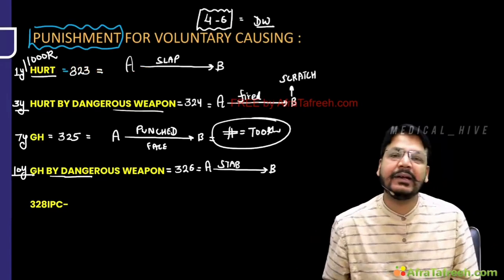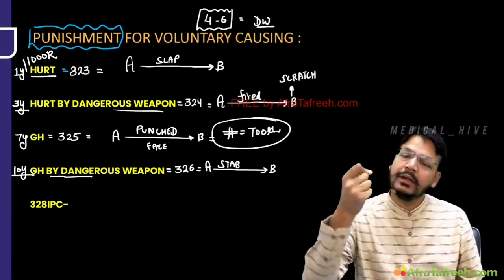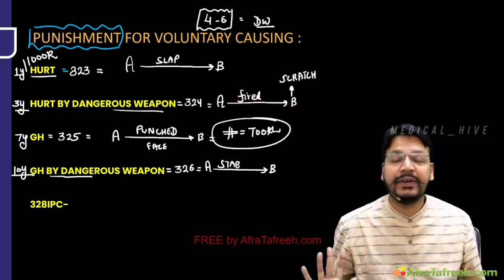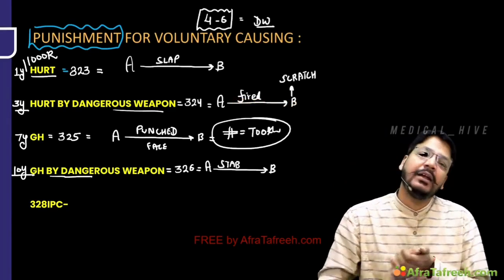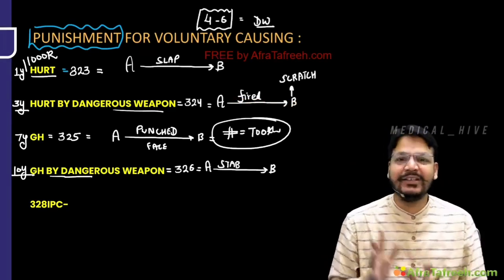So, Dr. Sahab, याद देखो ऐसे करना. Hurt, normal hurt 323 IPC. Hurt by dangerous weapon, chauka 4, 324. Grievous hurt 325. These all are the punishment, okay? And grievous hurt by dangerous weapon, chakka 6, 326. Chauka, chakka, it's by dangerous weapon.